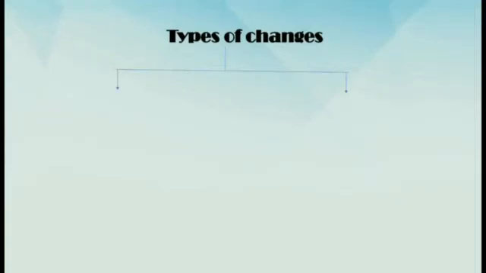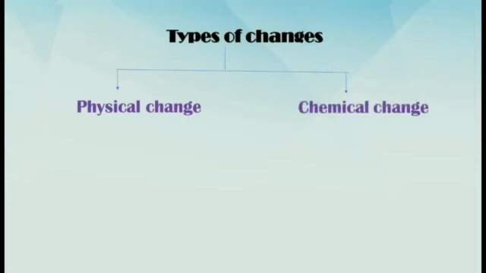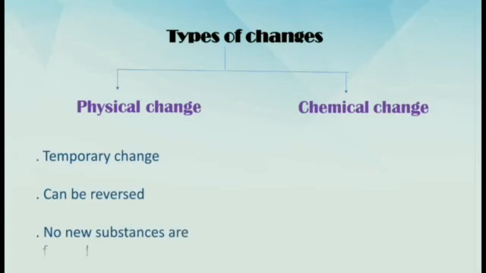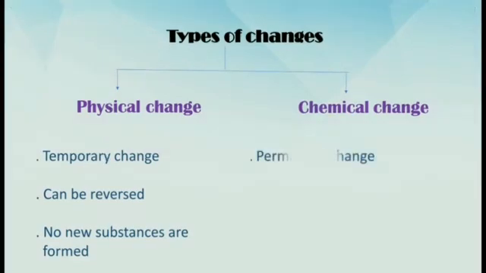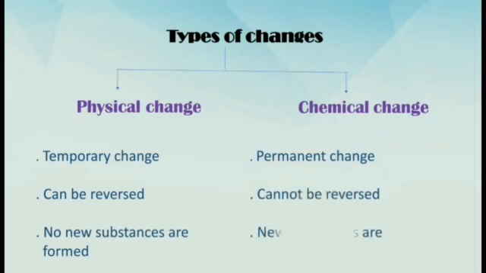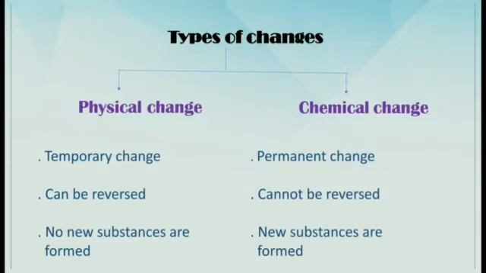So, there are two types of changes: physical change and chemical change. Physical change is a temporary change. It can be reversed. In this, no new substances are formed. While chemical change is a permanent change. It cannot be reversed. In this, always new substances are formed.